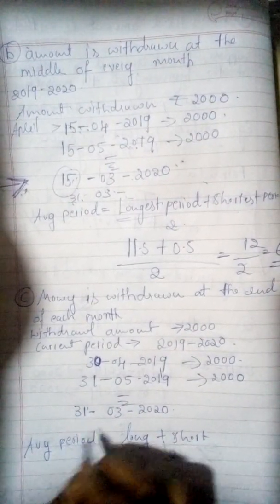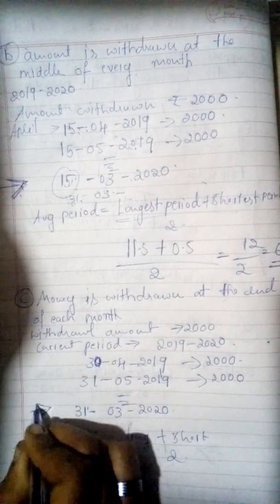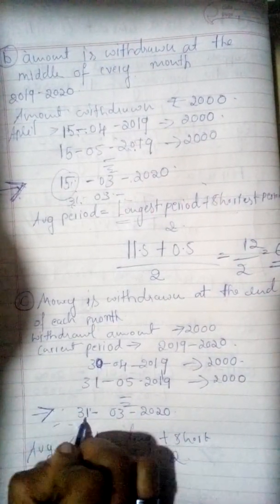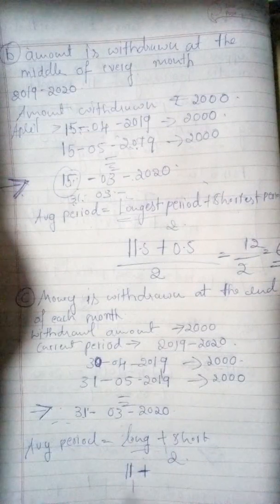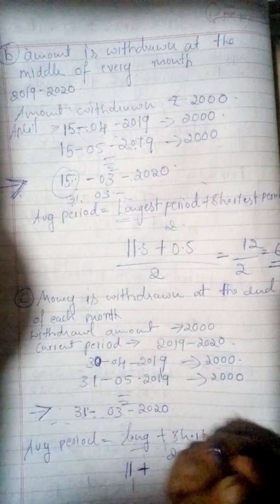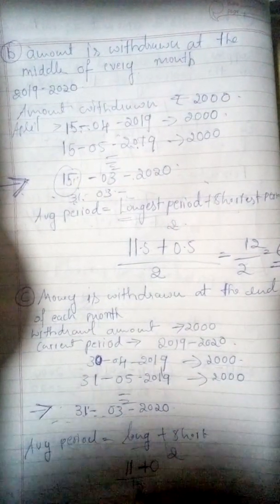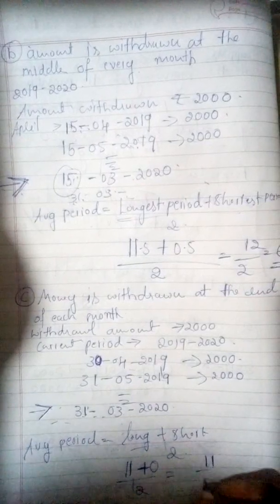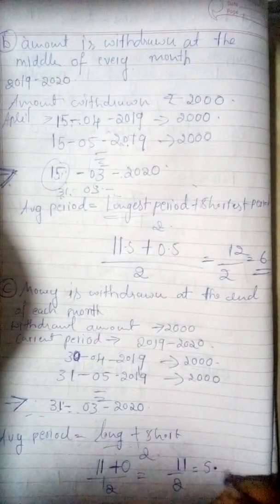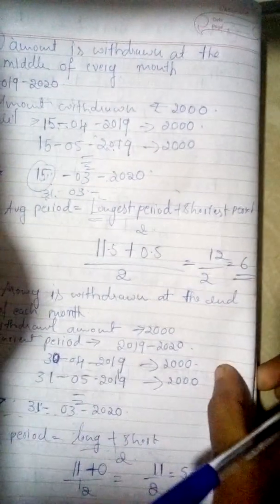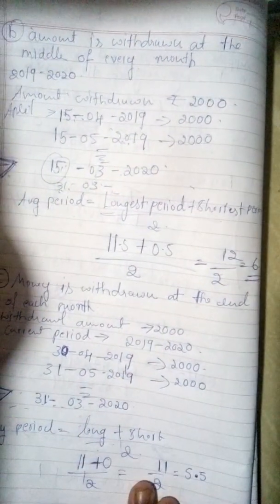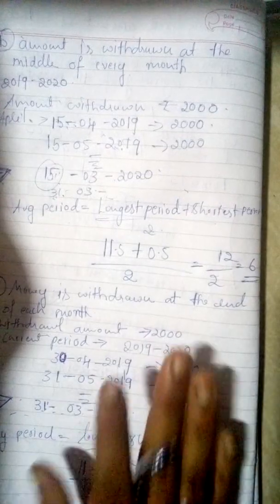Shortest: this is the ending month of the year, 31st, so there is no shortest period remaining, 0. So we have obtained 5.5, this is the average period.